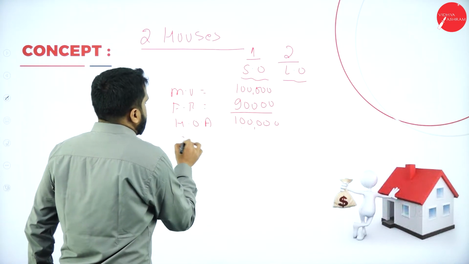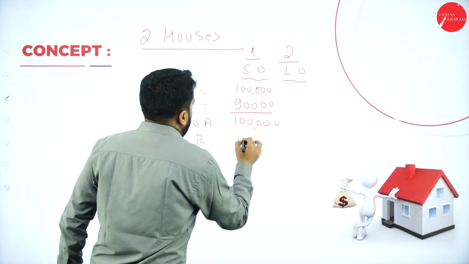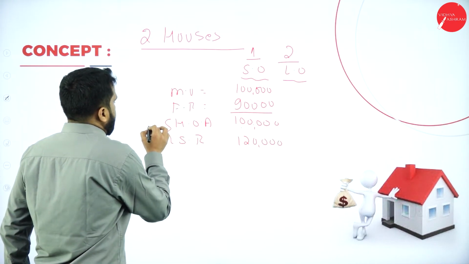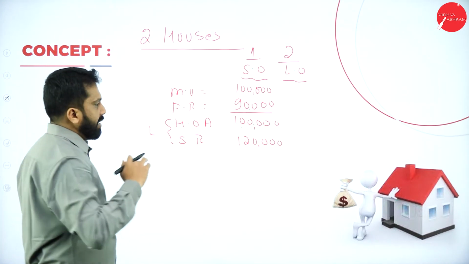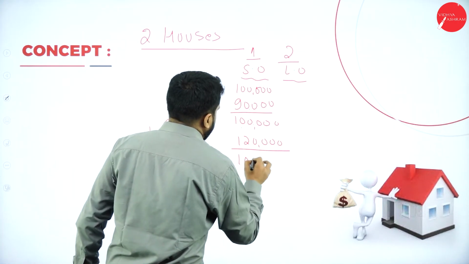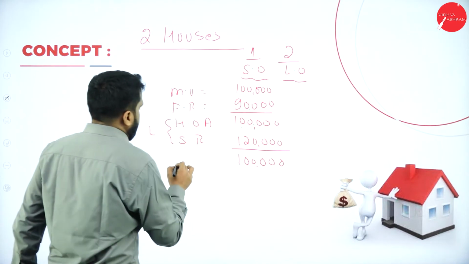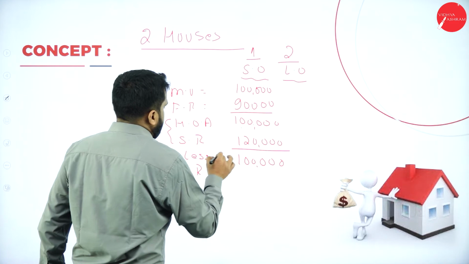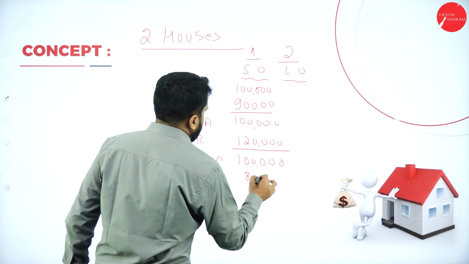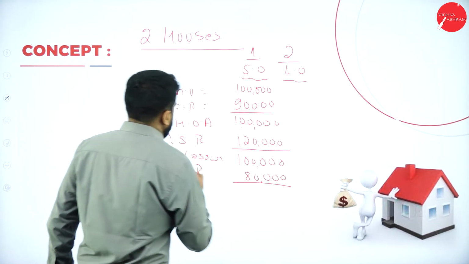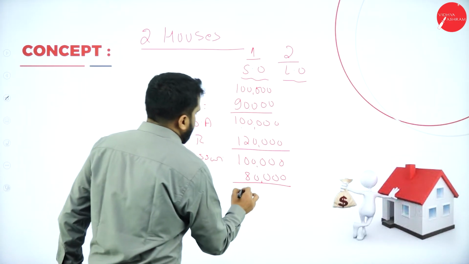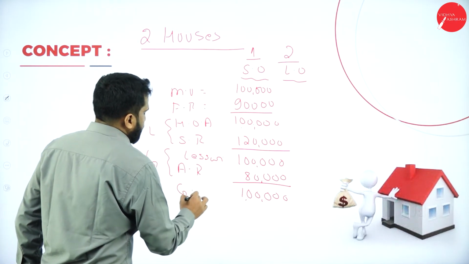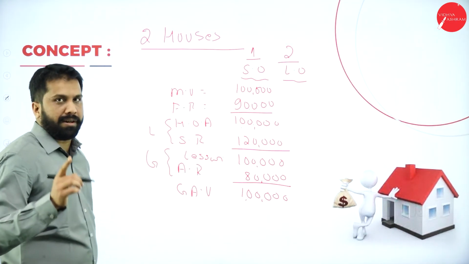Now compare with your standard rent, 1,20,000. Whichever is lesser, we'll consider 1 lakh. Then your actual rent we will see. Actual rent has a lesser value. Actual rent is 80,000, just assume. So again, whichever is greater, you will go with 1 lakh itself. Clear? This is the gross annual value. Hope you are clear. Yes.